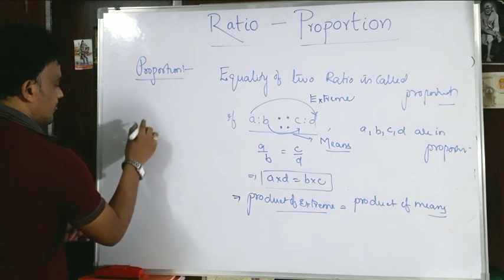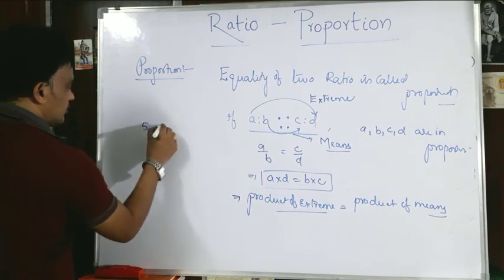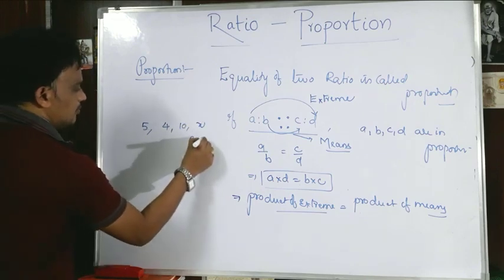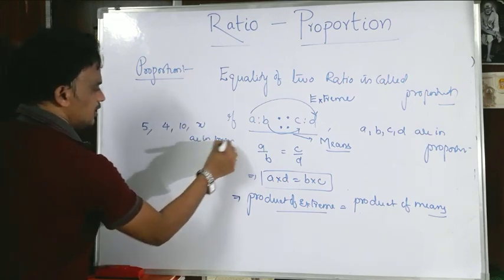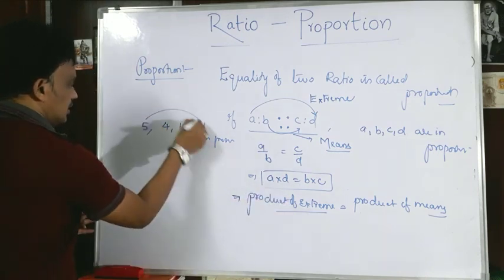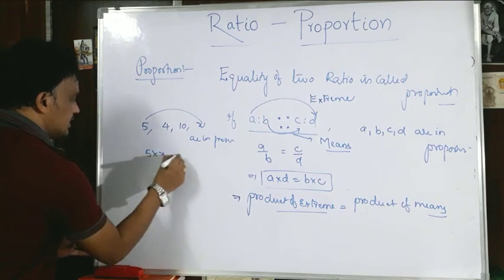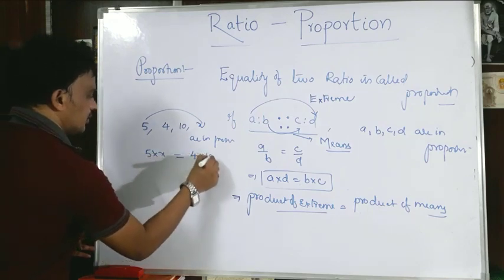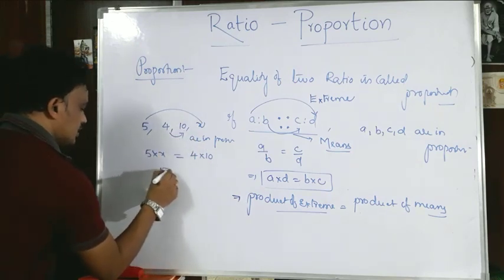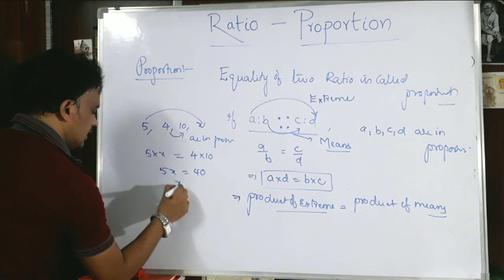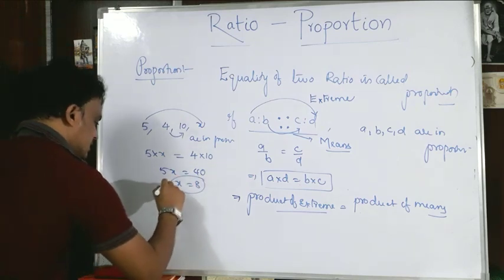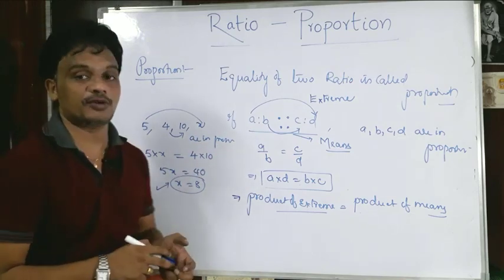Say 5, 4, 10, x are in proportion. What is x? Take this condition, product of extremes equals product of means. So 5 into x equals 4 into 10. So 5x equals 40, x equals 8. Like this, we can find the missing variable when four numbers are in proportion.